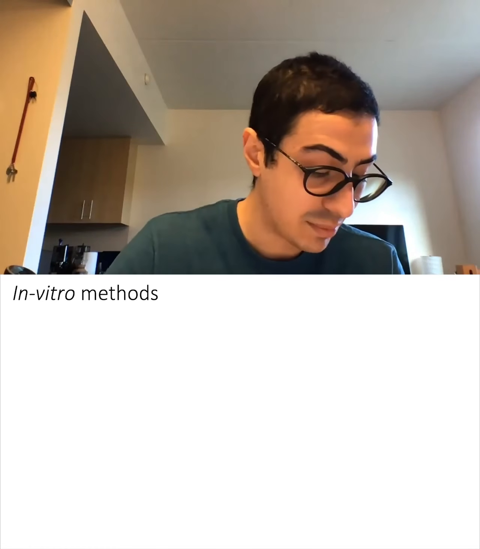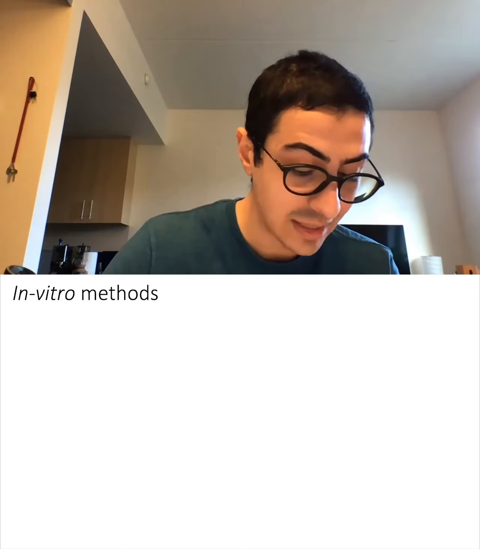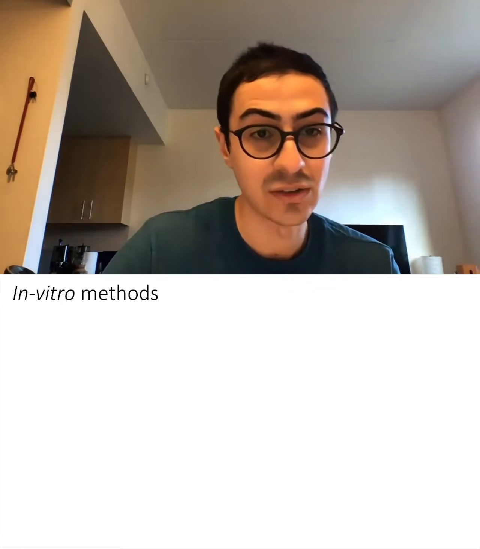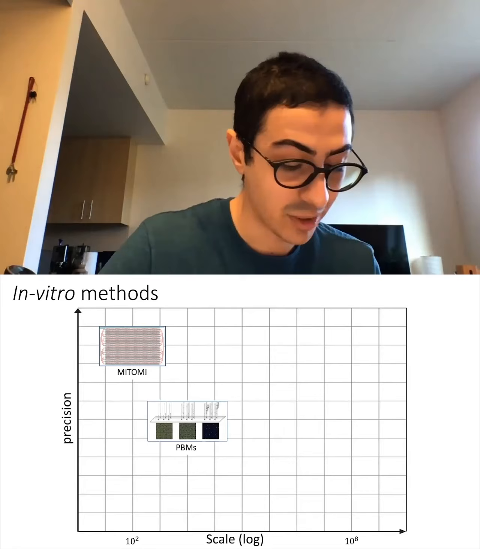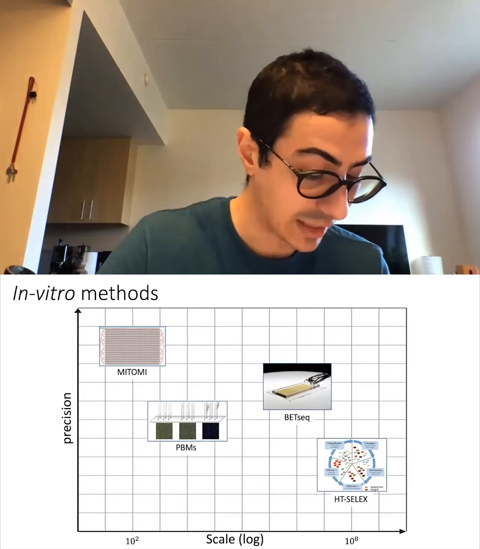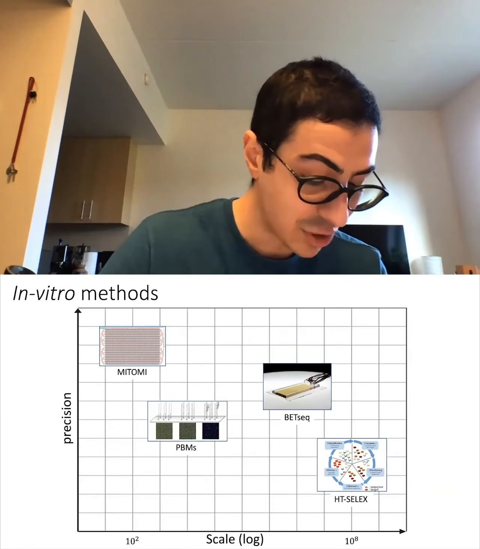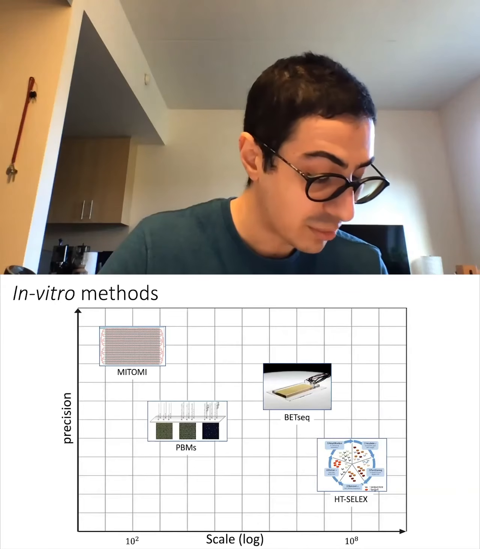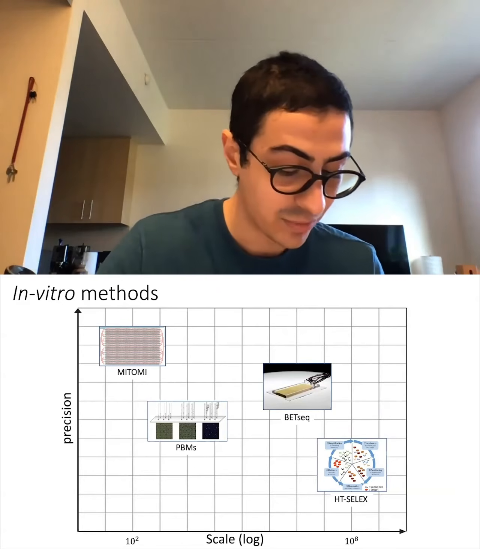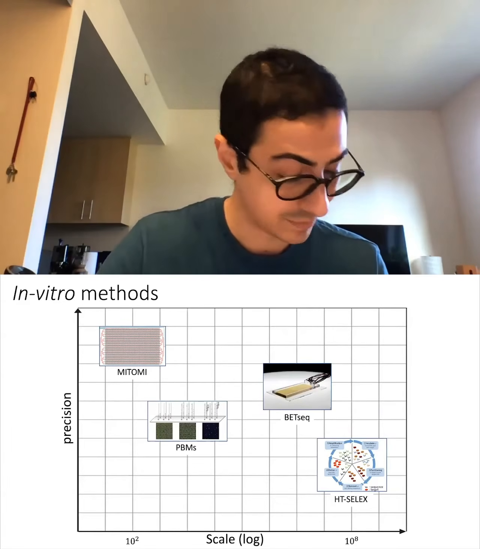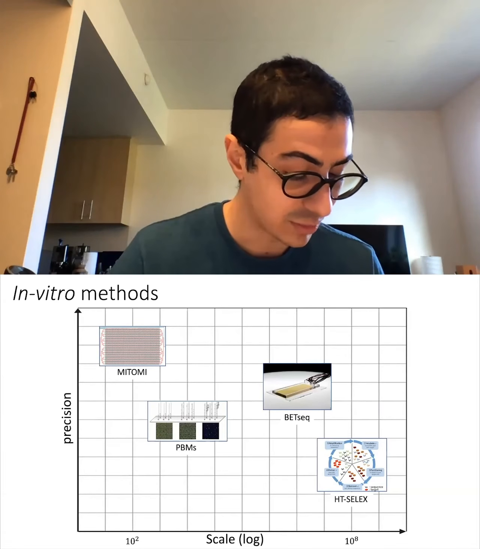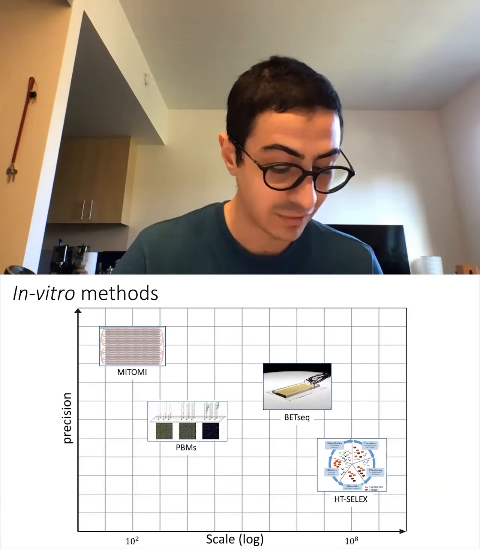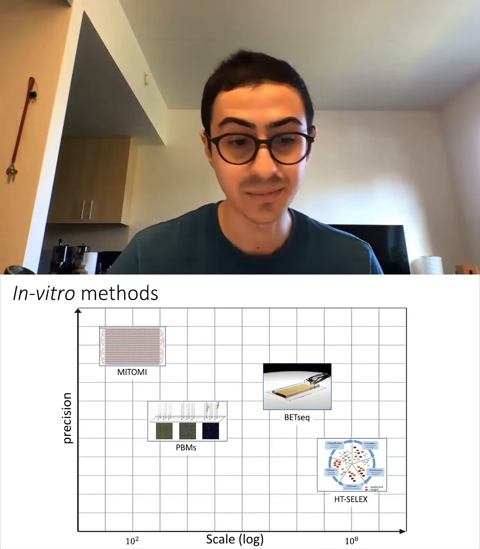In vitro TF-DNA binding assays can measure the intrinsic DNA binding affinity of individual transcription factors. MITOMI, protein binding microarrays, BET-seq, and HT-SELEX are assays that allow estimation of relative binding energies for libraries of synthetic DNA sequences with varying degrees of precision and throughput. All these in vitro data have been used to learn high-resolution thermodynamic models of DNA binding affinity of individual transcription factors.